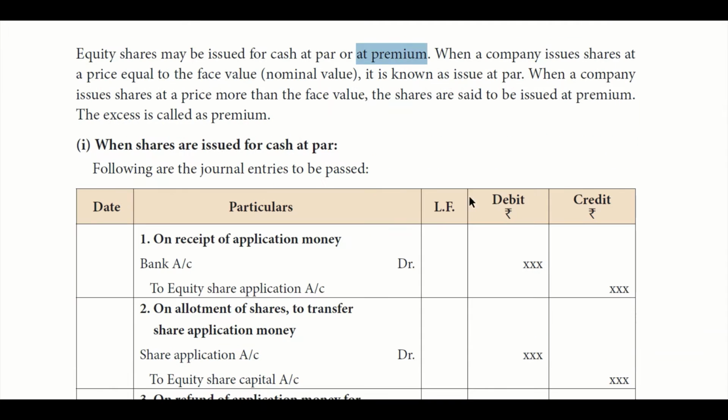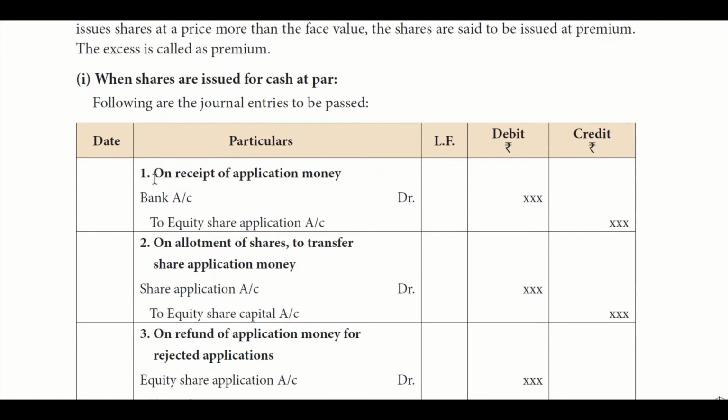Let's see what journal entries are to be posted at each stage of receipt of money. First we are going to see when shares are issued for cash at par, which means at the nominal price, with no premium. On receipt of the application money, we are receiving money, so we debit the bank account and credit the equity share application account.